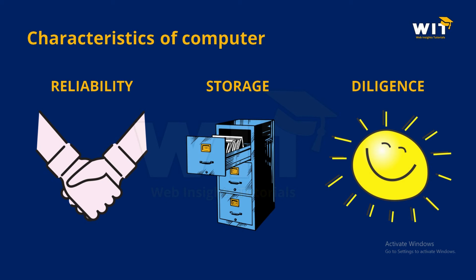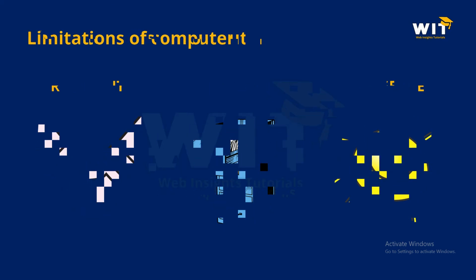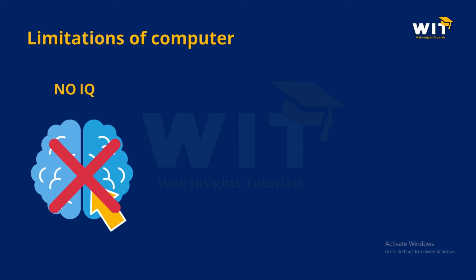With these characteristics, computers have some limitations also. The first and most important limitation of the computer is that it doesn't have any IQ. IQ means intelligent quotient. The computer is not an intelligent device; it has no thinking and decision-making capacity. Hence it has to be given each and every instruction in order to perform a task.